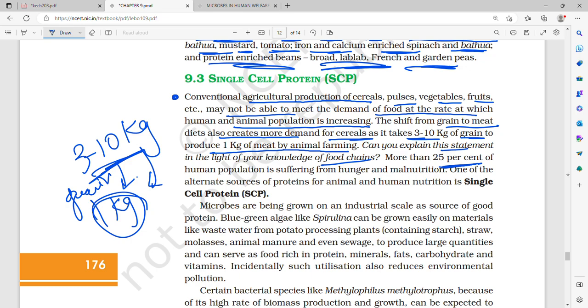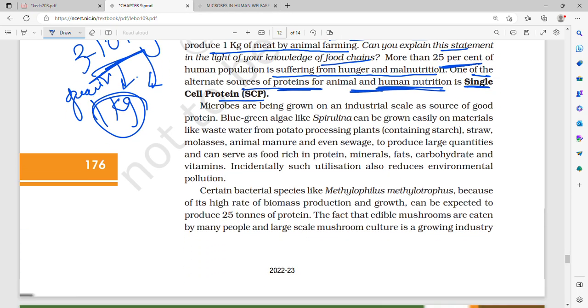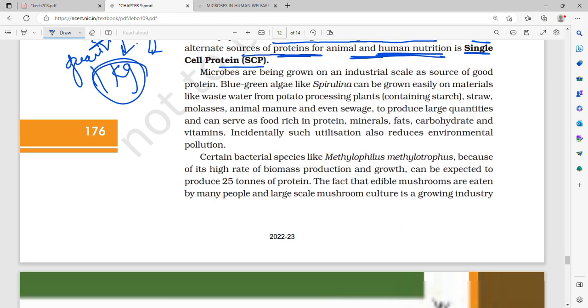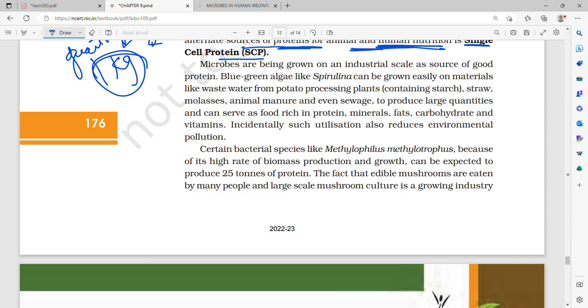More than 25% of the human population is suffering from hunger and malnutrition. One of the alternate sources of protein for animal and human nutrition is single cell protein, SCP. Microbes are being grown on an industrial scale as a source of good protein.